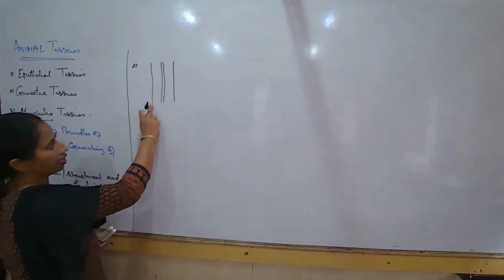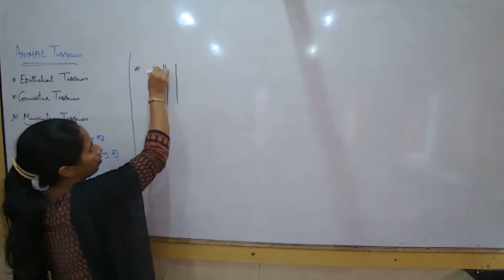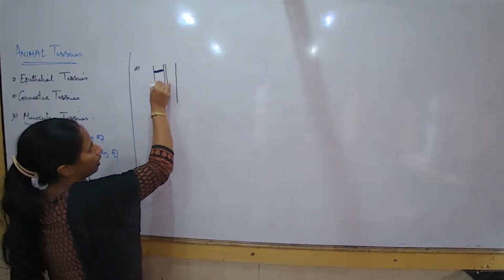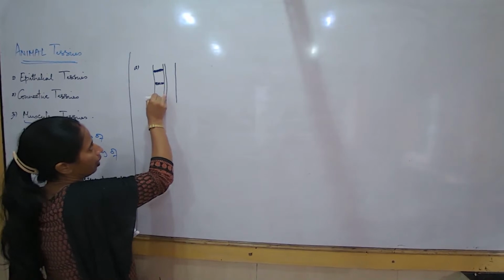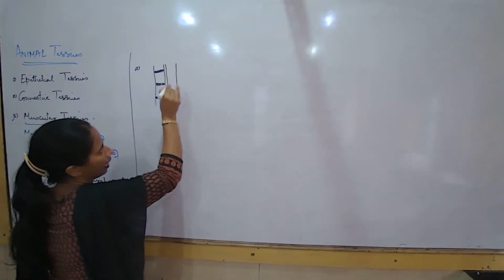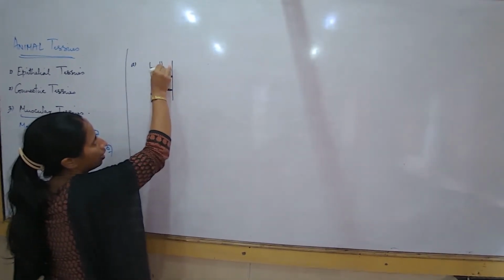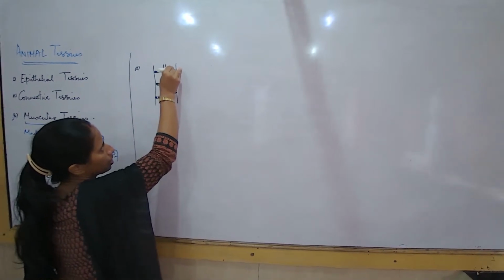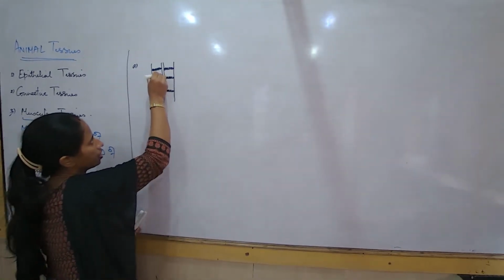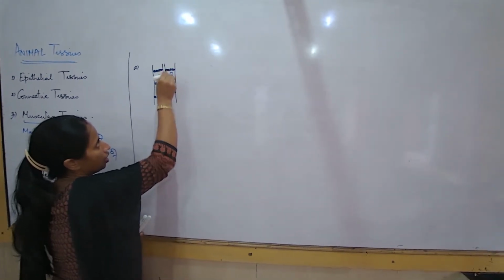Let us try understanding how the muscle fiber would look. One type of muscle fiber would look like this, where the myofibril has dark and light regions. What about some special features that they have?